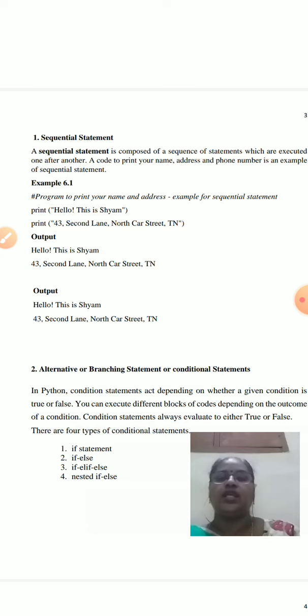Between the quotation marks, it displays all the statements or information given between the quotations. So it is simple: line by line it will execute.